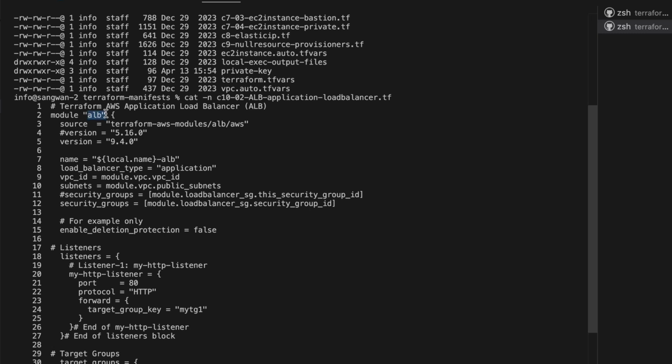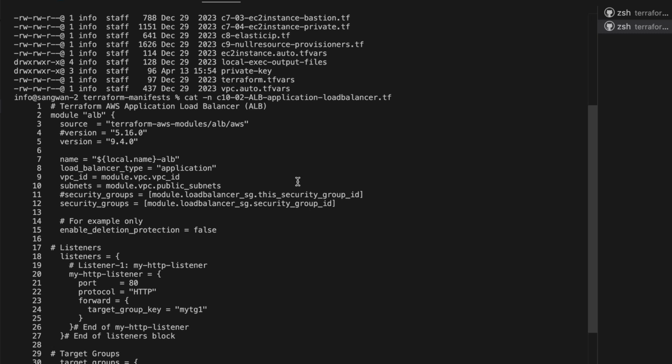So module, application load balancer, source, version, the name of the load balancer, type is application. This is the main criteria here. VPC ID is coming from the module VPC, subnet is coming from the module VPC, security group is also coming from the module load balancer security group ID, which was created in the previous action.